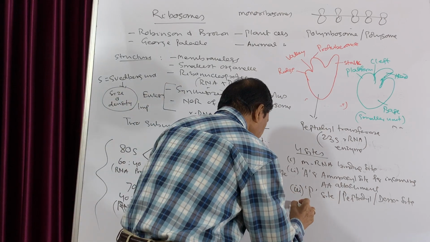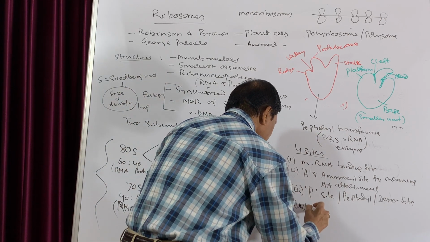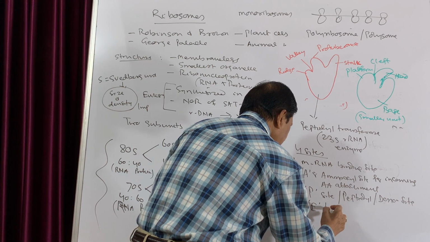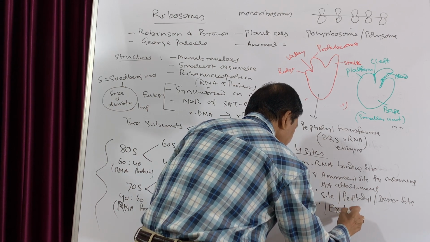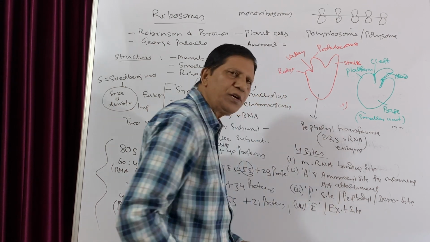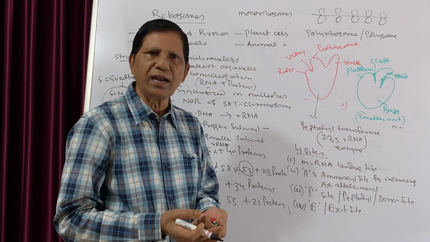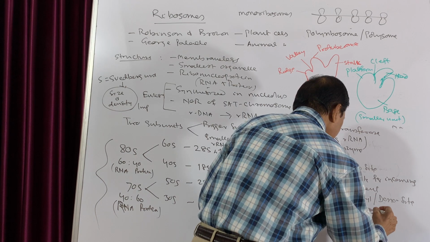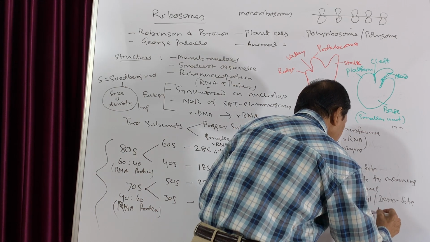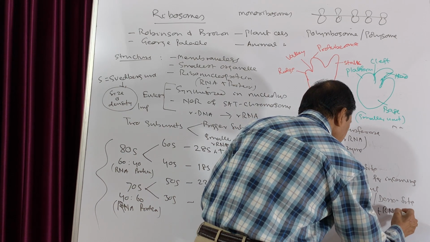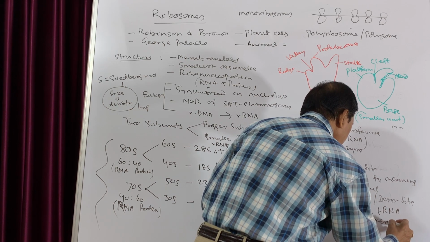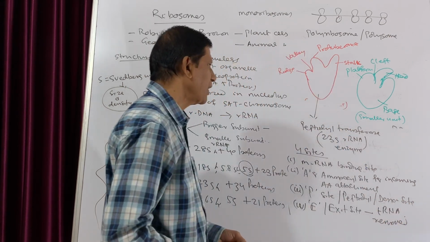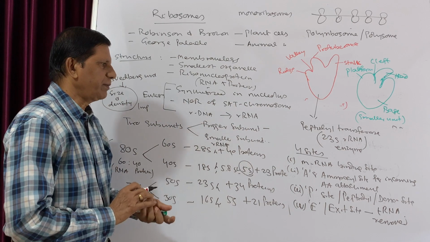And the fourth one is the E site, or exit site, through which the used tRNA is removed out of the ribosome. That means the tRNA is removed at this site. So this is the structure of the ribosomes.